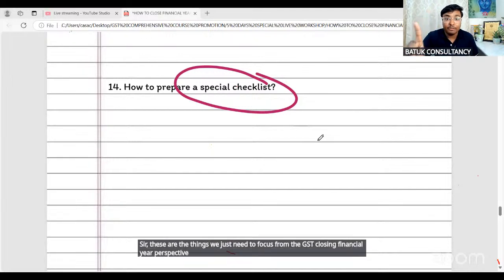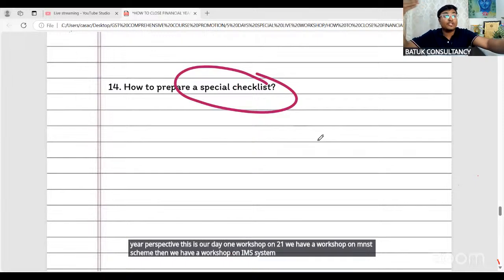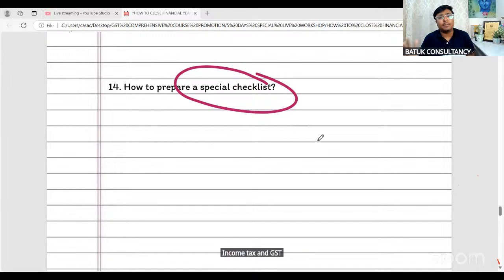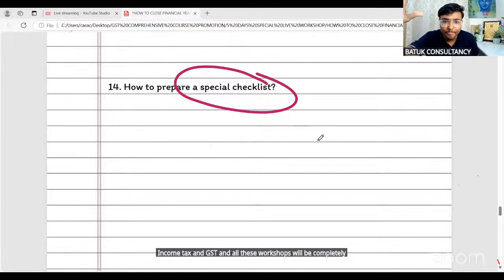This is our day one workshop. On the 21st, we have a workshop on the amnesty scheme. Then we have a workshop on the IMS system. Then we have a workshop on the linkage of income tax and GST. And all these workshops will be completely in a practical way.